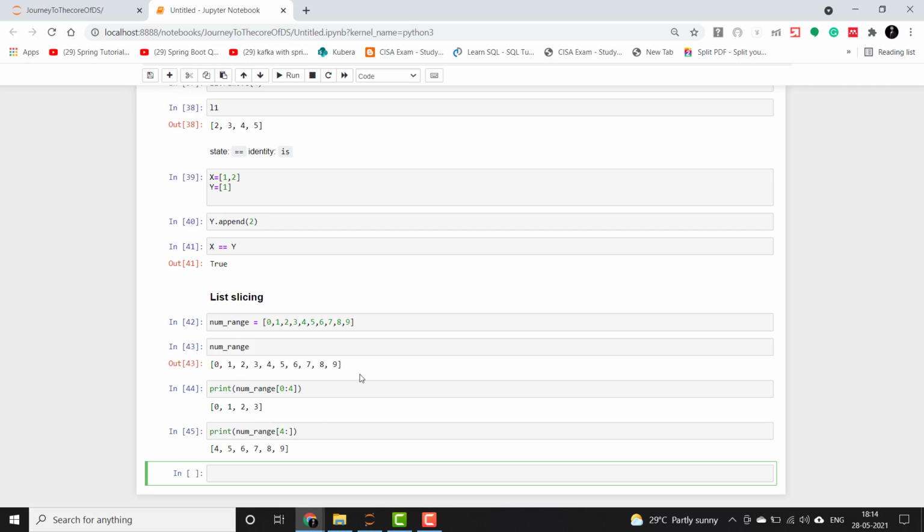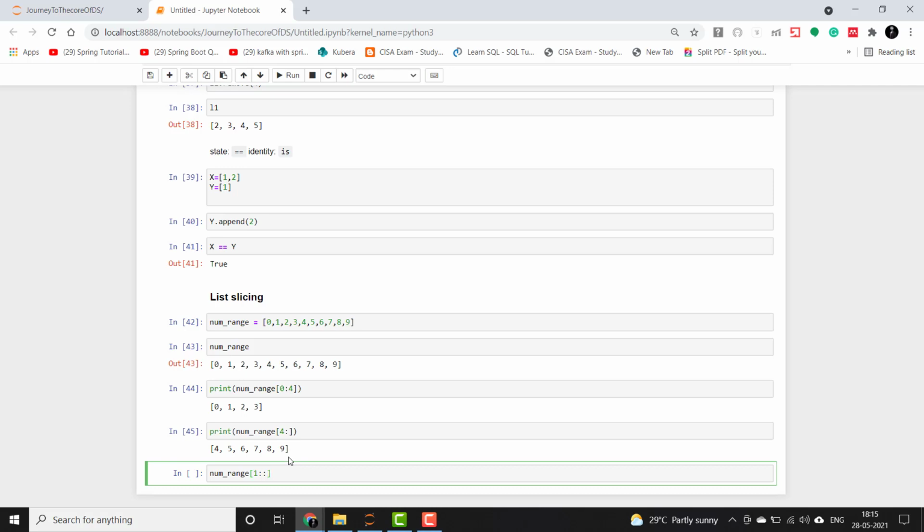Then we will check how best we can implement these concepts in our normal programming language, which will shorten our logic and also give us the liberty of writing readable code. So let's say that we want to print only odd numbers or only even numbers from this set. So let us try and do that. This will be the first index in case of printing the odd numbers, and it will go all the way up to the end.